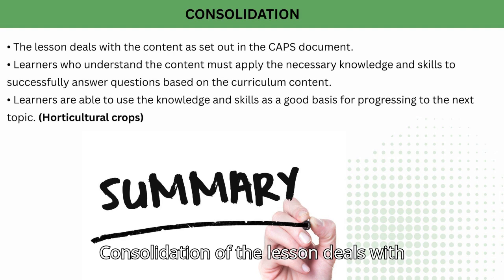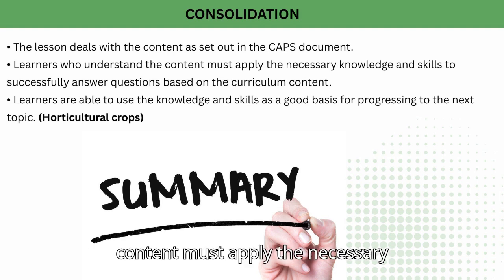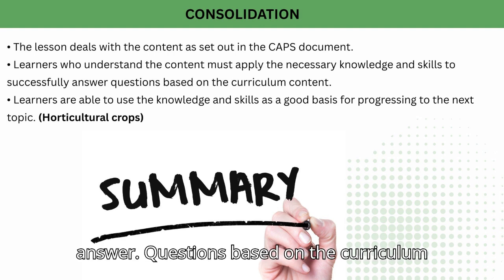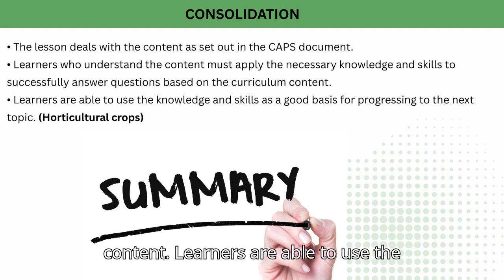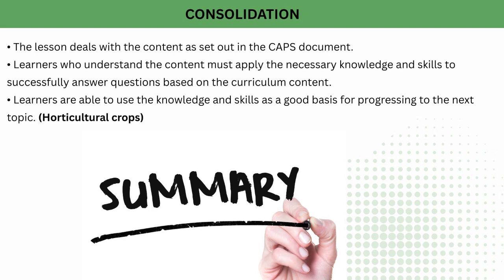Consolidation. The lesson deals with the content as set out in the CAPS document. Learners who understand the content must apply the necessary knowledge and skills to successfully answer questions based on the curriculum content. Learners are able to use the knowledge and skills as a good basis for progressing to the next topic. Horticultural crops.